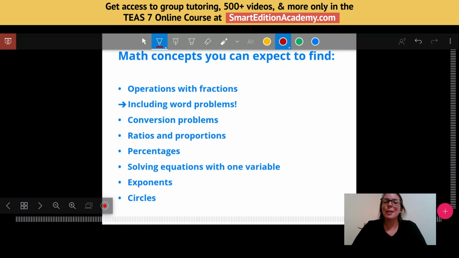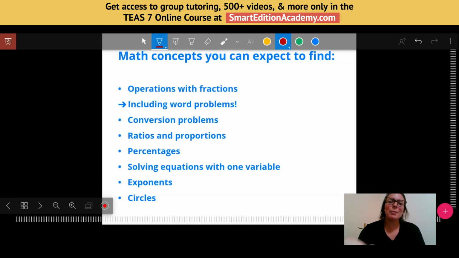Here's a great slide for you to take a picture or a screenshot of. These are the type of math concepts you can expect to find on your entrance exam. We're going to do some examples of all of these. You're going to need to know operations with fractions, so we'll need to know how to add, subtract, multiply, and divide. You will definitely see word problems, so it's not just enough to know how to do the operation. We'll also need to be able to apply it to lots of different types of problems.